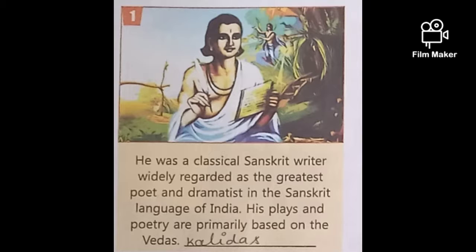He was a classical Sanskrit writer, widely regarded as the greatest poet and dramatist in the Sanskrit language of India. In this picture you are looking here, the man who was sitting on the branch and cutting down the same branch. So, who he is, you have to find out the name also.